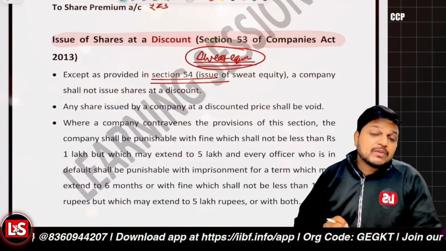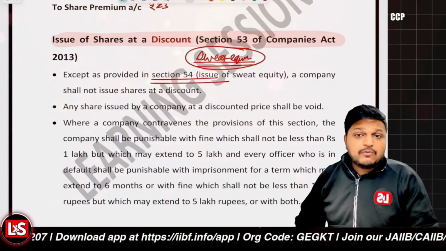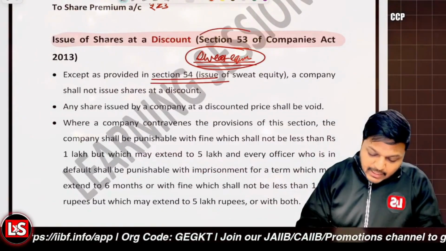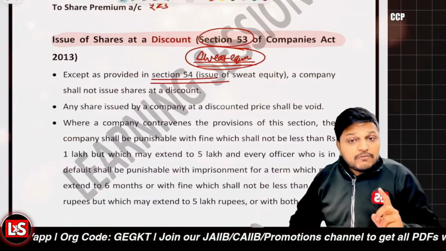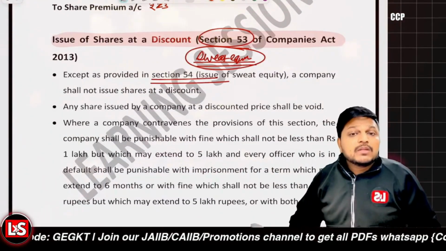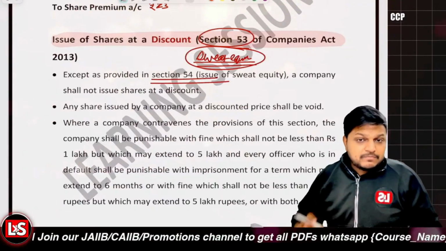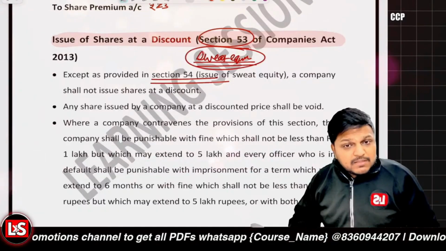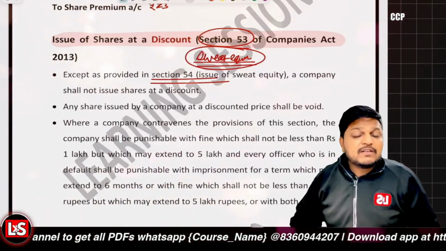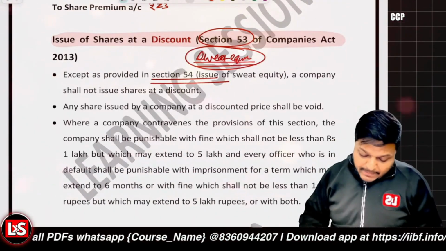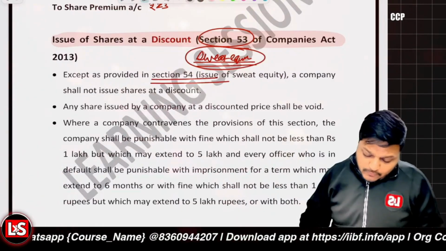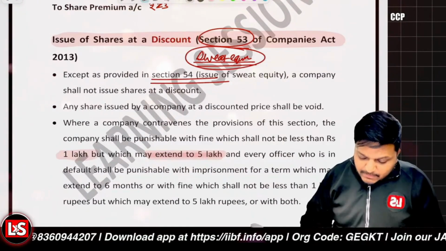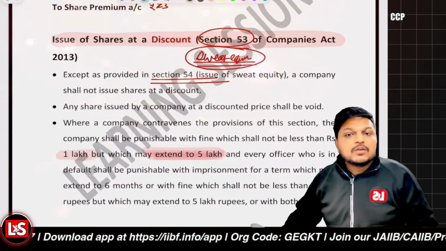And if any company violates Section 53, in that scenario, a penalty can be imposed, which may be up to the amount raised by the issue at a discount, or rupees 5 lakh, whichever is lower, right? So the penalty can be up to rupees 5 lakh, not lesser than rupees 1 lakh, but up to rupees 5 lakh, right?